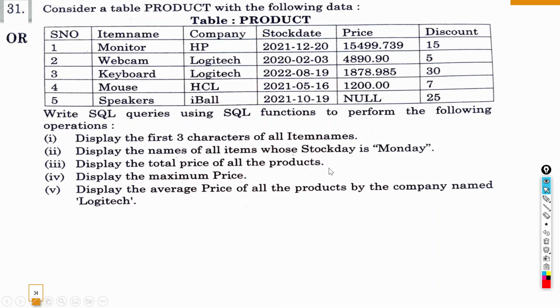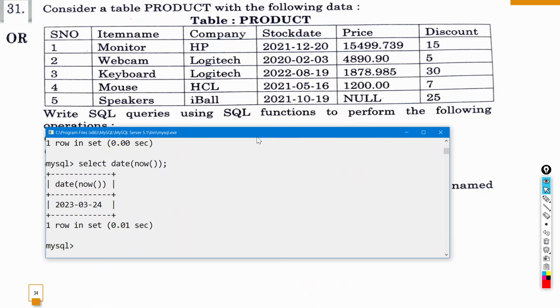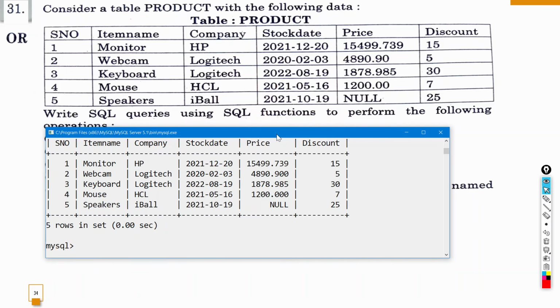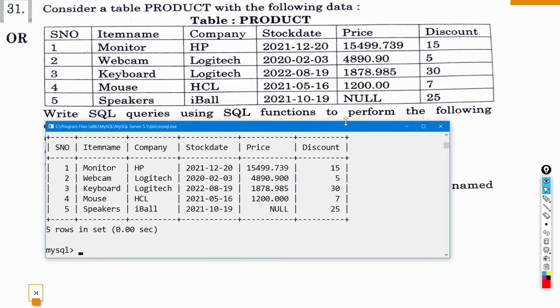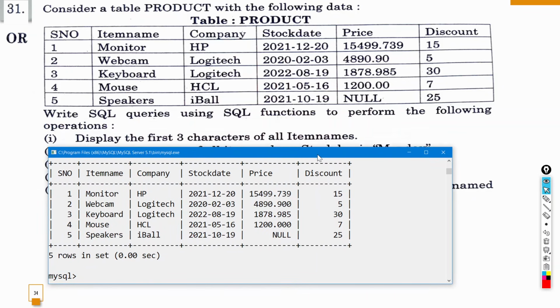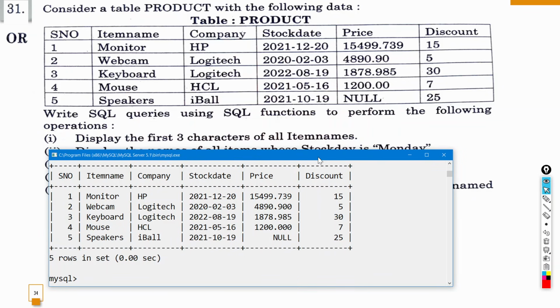So we have this product table. So I have already created the product table. So I'll show it to you. Select star from product. So this is my table, product table, and now with this product table, okay, you can see the product table. We have to perform the following. So we have to perform these operations. We have to write the command, SQL command. क्योंकि लिखा हुआ है write SQL queries using SQL functions to perform the following. So we have to write SQL queries.